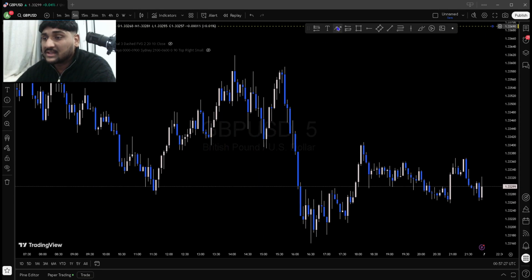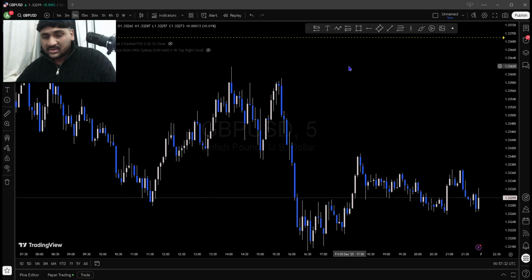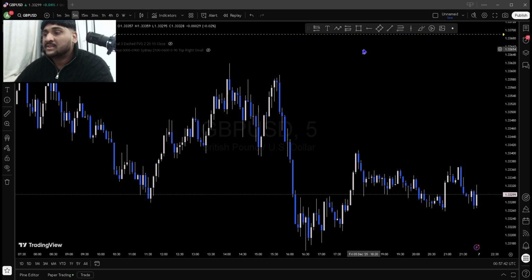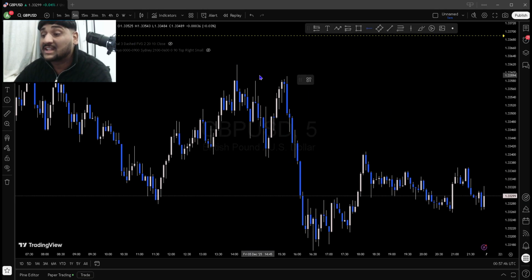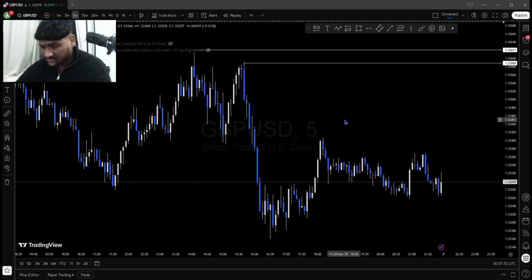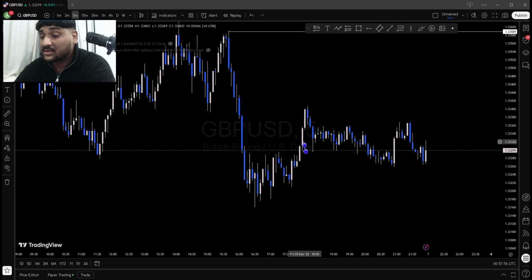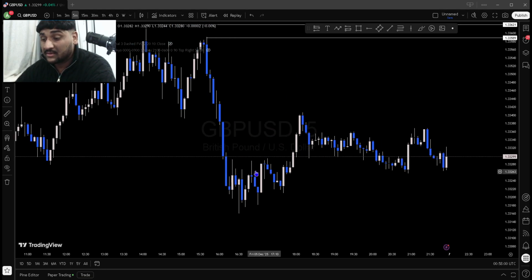liquidity is always at the highs or the lows of our trend, where mostly people put their stop losses. Basically it's where people place their stop losses and the market always tries to hunt them. Now that we have all the highs and lows here, where will our buy side liquidity be? This is buy side liquidity, and this is buy side liquidity. What will we be targeting? This is Friday, so this wouldn't count. What would I have done? I would have entered here.